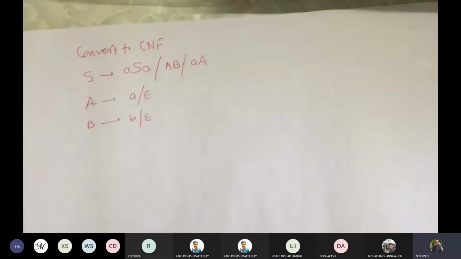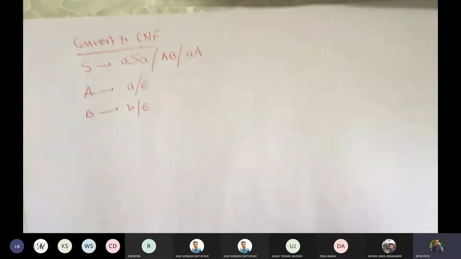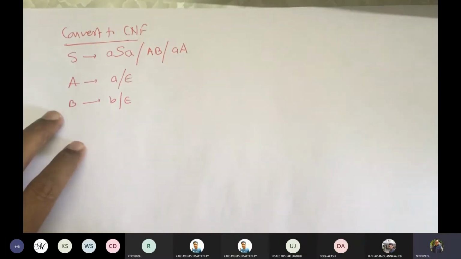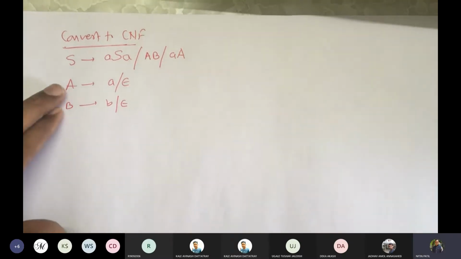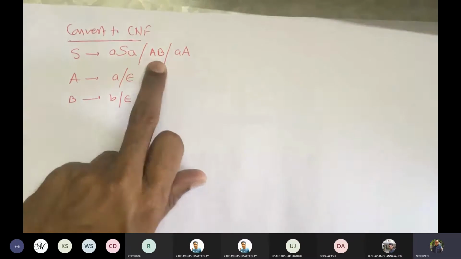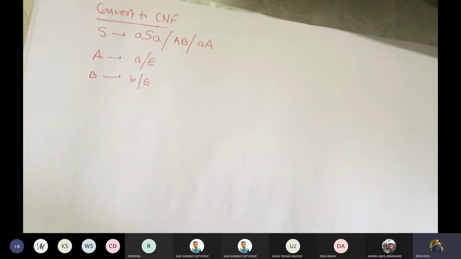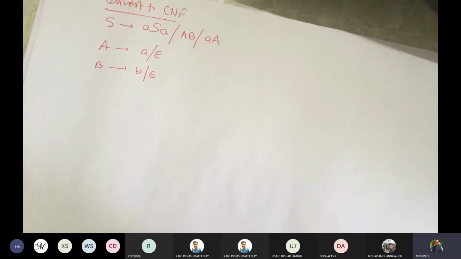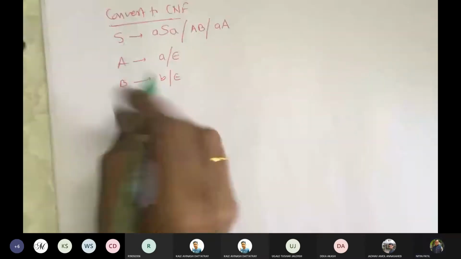Fine. Now to convert to CNF, the first step is to see whether your language contains epsilon. So is it containing epsilon? If I talk about all strings, is it containing epsilon? Yes. Why? If I replace A and B by epsilon, it will generate S gives epsilon, and S is appearing on the right-hand side. So we have to first remove null productions, then introduce a new start variable, and then remove the unit productions. Fine. So let us see how exactly we are going to work with this.